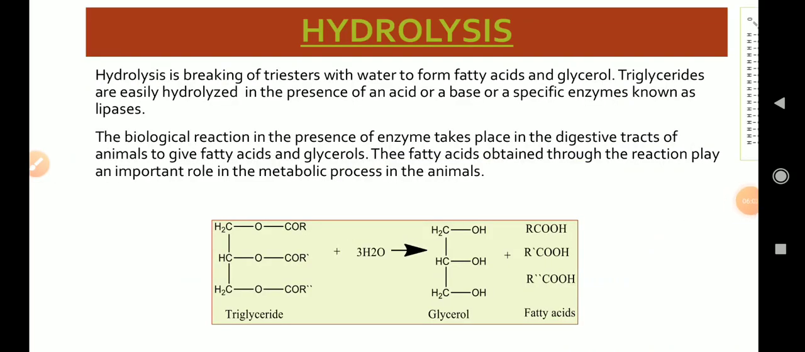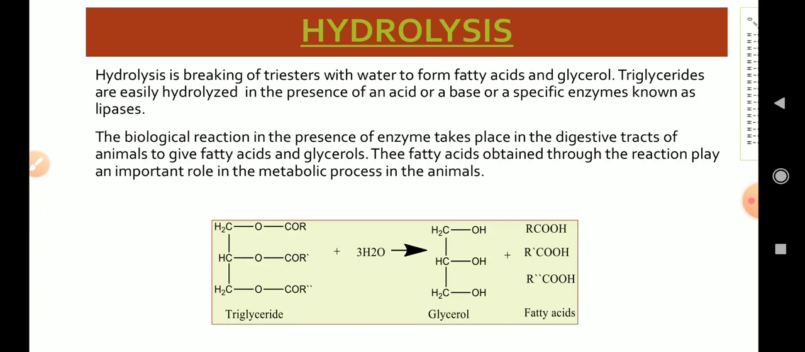Now coming to the chemical reactions. If we talk about chemical reactions, then triglycerides can participate in a variety of chemical reactions because triglycerides are esters. They can be hydrolyzed in the presence of an acid or a base or a specific enzyme known as lipases. Hydrolysis is the breaking of triesters with water to form fatty acids and glycerol. Triglycerides are easily hydrolyzed in the presence of an acid or a base or specific enzymes known as lipases.